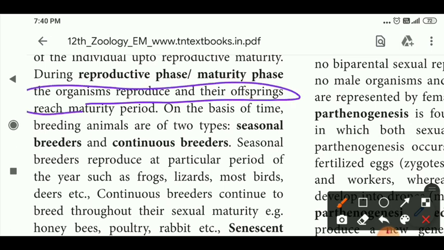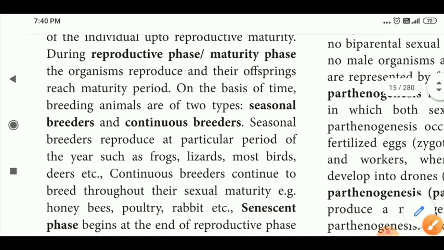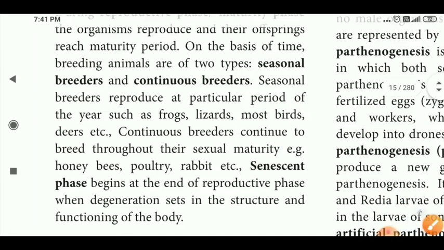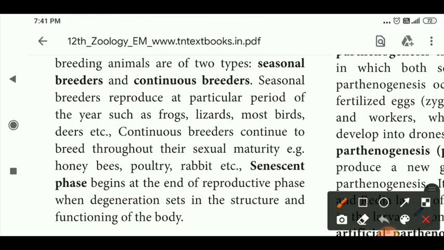Offspring are produced in two types of breeders: seasonal breeders and continuous breeders. Seasonal breeders reproduce at a particular period; they produce offspring only in a particular season. Examples are frogs, lizards, most birds and bees.